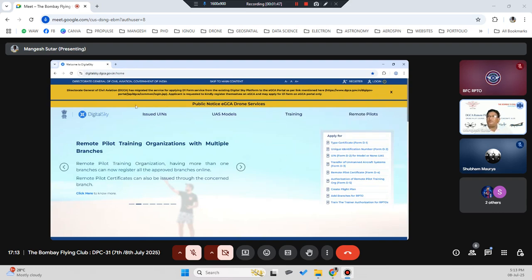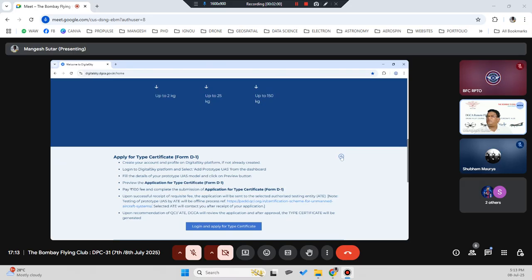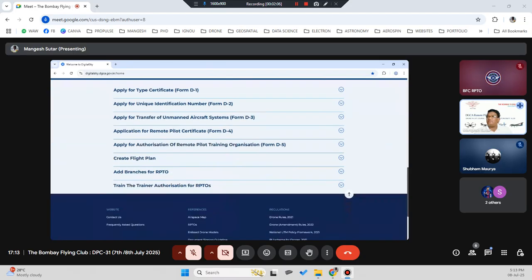So when you go to the Digital Sky platform, you will normally see on the left and right hand side that all forms or options are available. As you scroll down, you can see similar options for all the same things, like applications of D1, D2, D3, D4, D5 and all. Creating your flight plan and everything is available.